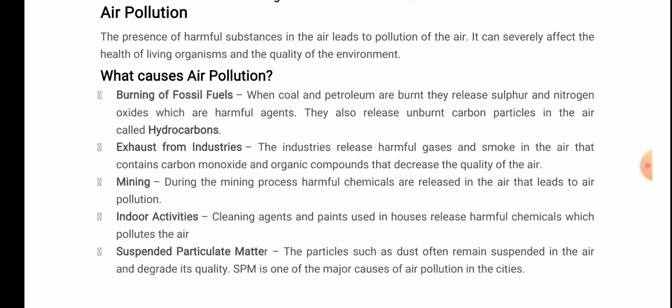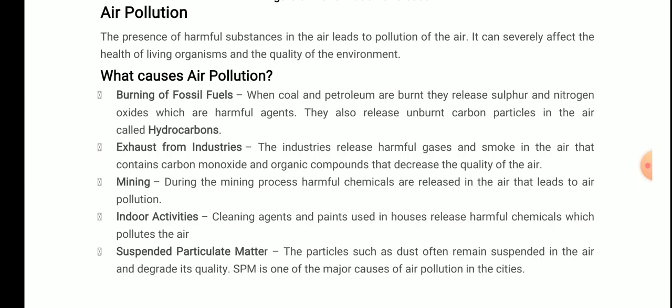Third one is mining. During the mining process, harmful chemicals are released in the air that lead to air pollution. You all know that in mining a lot of digging is done, so very light particles are released, okay, and they mix in the air, which leads to air pollution. Again, they are also very harmful. Why? Because if they are inhaled, they cause very serious respiratory diseases, okay.